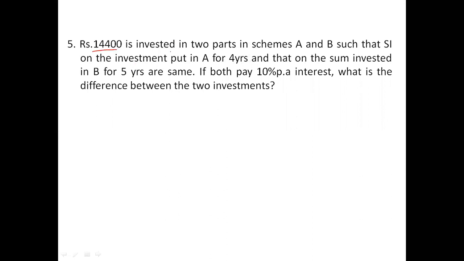14,400 rupees is invested in two parts in schemes A and B such that the simple interest on the investment put in A for 4 years and that on the sum invested in B for 5 years is the same. Both pay 10% interest. So we are getting 40% interest on A and 50% interest on B. Both are equal, so 40% of A and 50% of B is equal. He is indirectly saying the A to B ratio is 5:4.